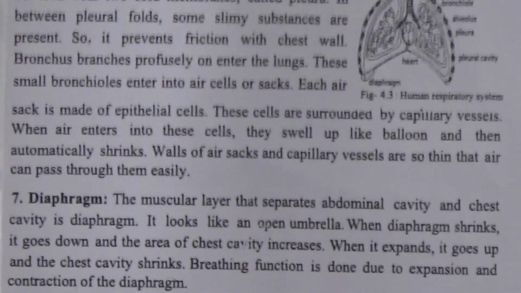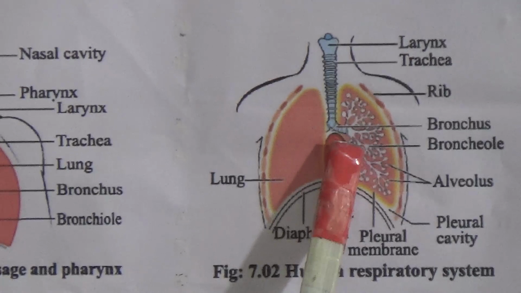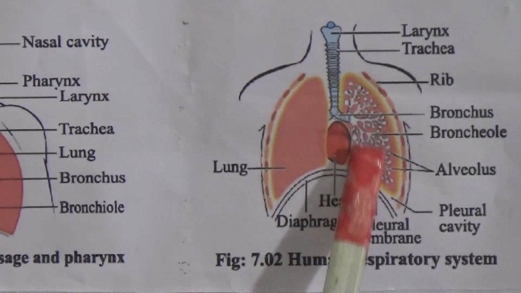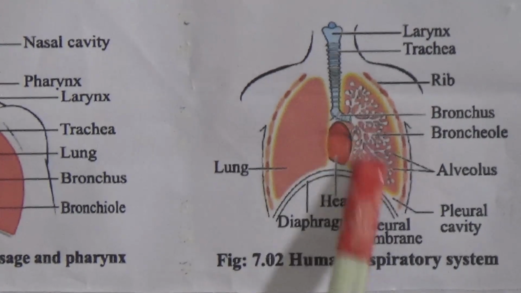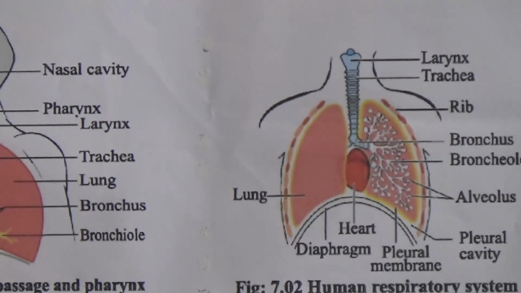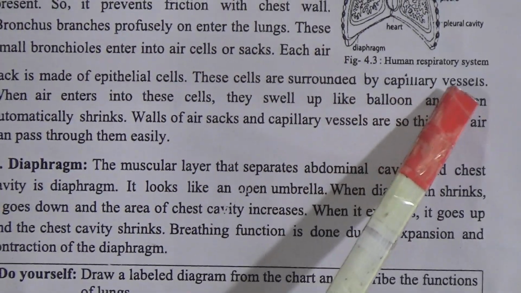You can see this bronchus is divided into so many branches here, and these small bronchioles enter into air cell or sac. You can see here is a balloon like small air sac, and this air sac is made of epithelial cells. These cells are surrounded by capillary vessels.